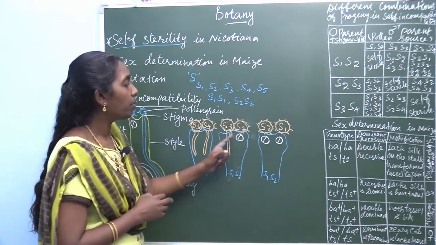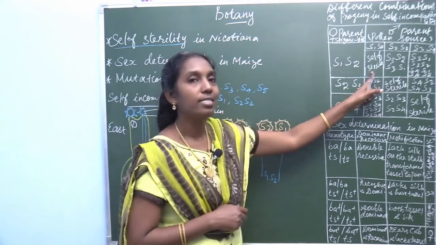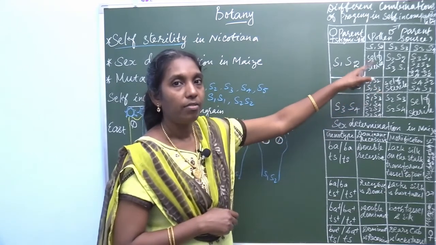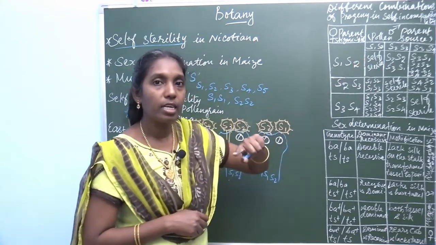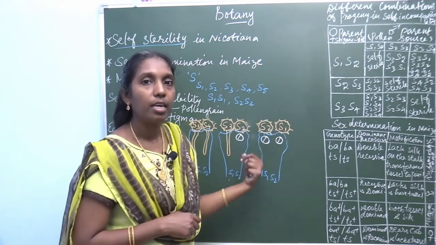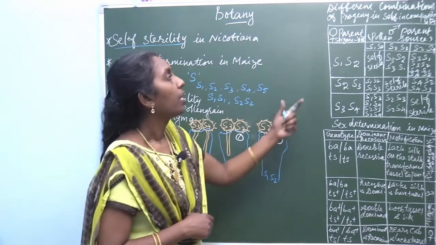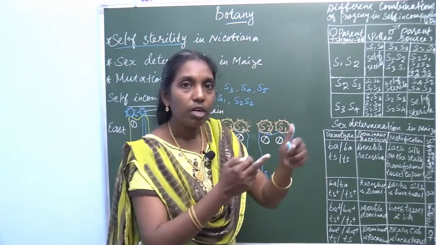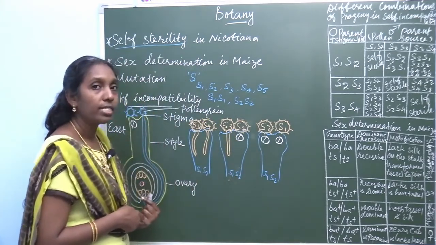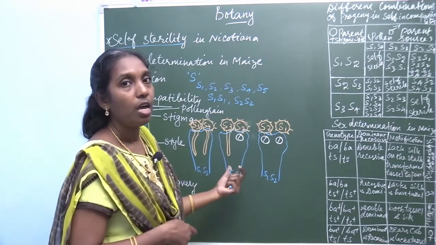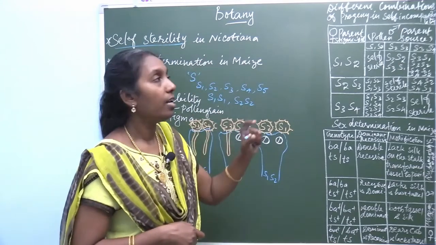If the pollen do not germinate, it is producing sterile plant. It develops the progeny self-sterile, because it is homozygous condition. Homozygous condition is sterile; in heterozygous, the pollen tube develops. If the pollen tube do not develop, it do not carry the male gamete, and the gamete do not fuse with the egg. So, it affects the fertilization also. So, it produces male sterility, it produces sterile plant, self-sterile plant.